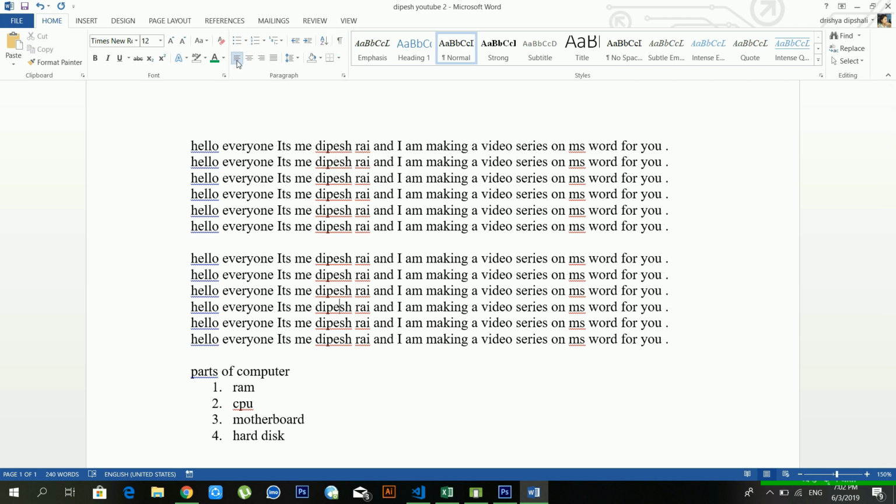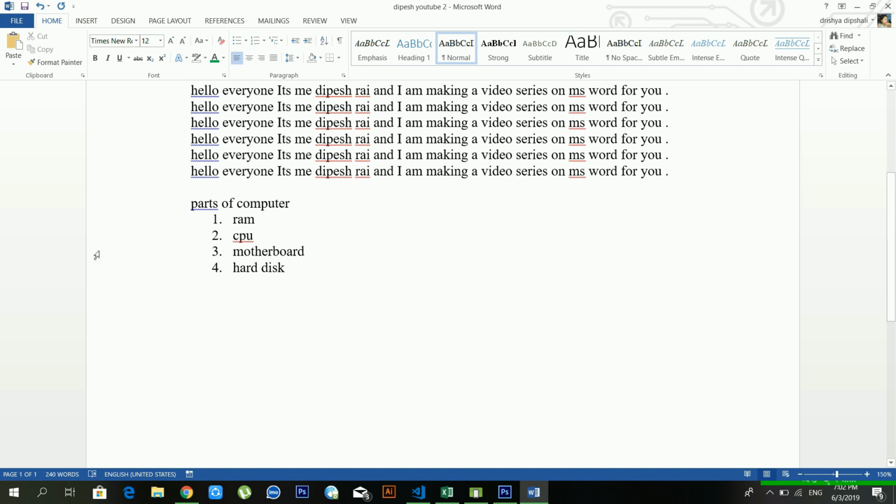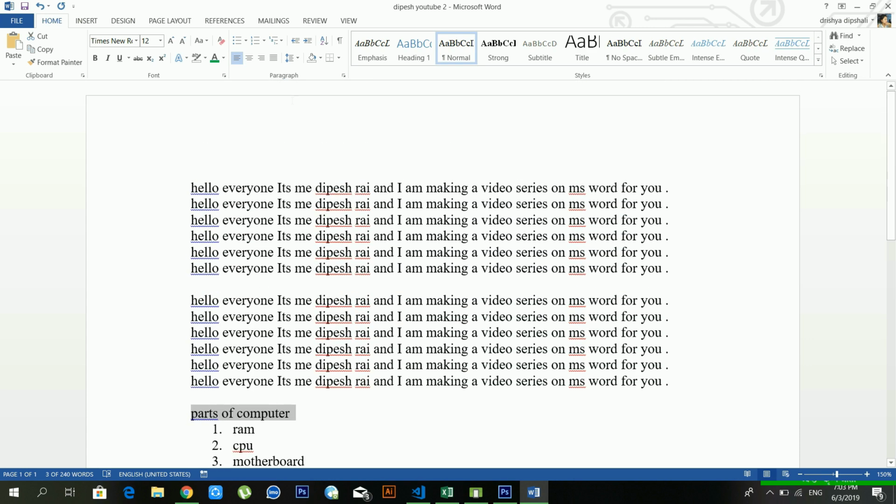And another option is align left, right, center. See, we are on the left side, right? And if you want to put your text on the right side, you just have to click align right. See, now our parts of computer are on the right side of our page. And if you want to make it center, just click center, and you can make it left side also. Another option is justify. When you are typing, if you want to balance all the lines, in that case you can use justify.